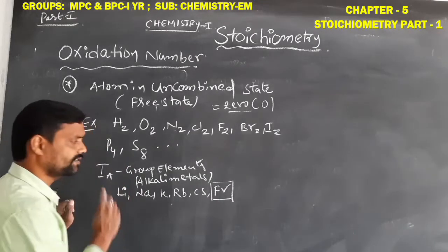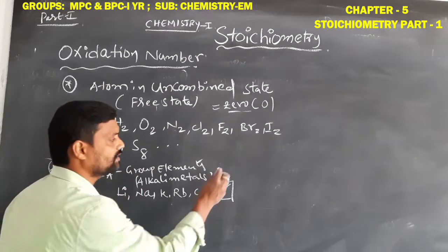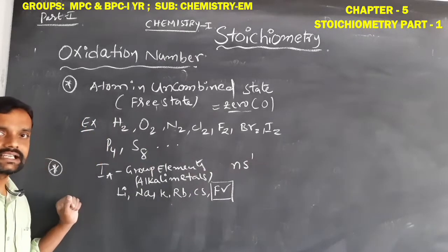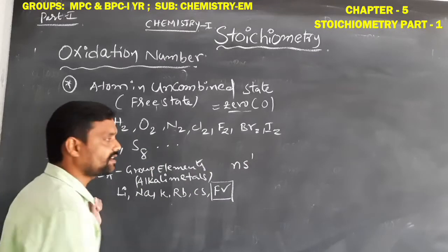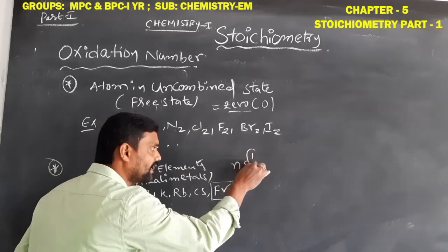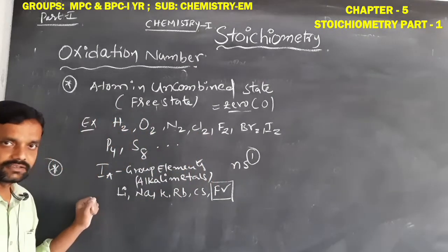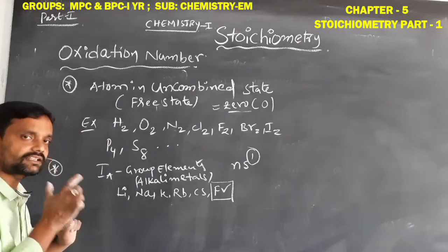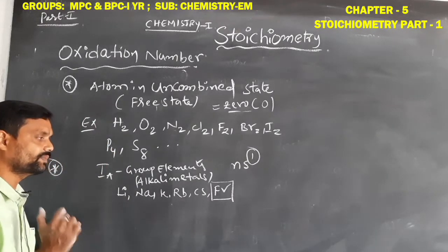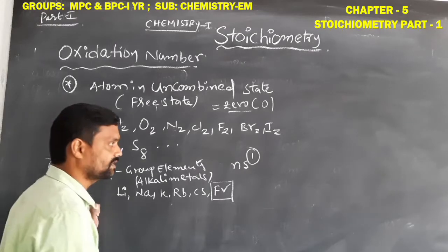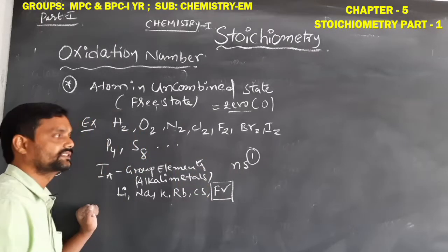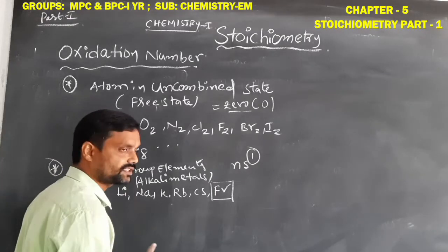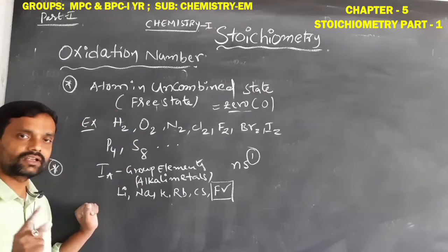All first A group elements, the alkali metals, have the outermost electronic configuration ns1. That means, how many electrons are present in the outermost shell? Only one electron. Okay student, you should remember all first A group elements, nothing but alkali metals, lithium, sodium, potassium, rubidium, cesium, francium, have outermost shell electronic configuration ns1.